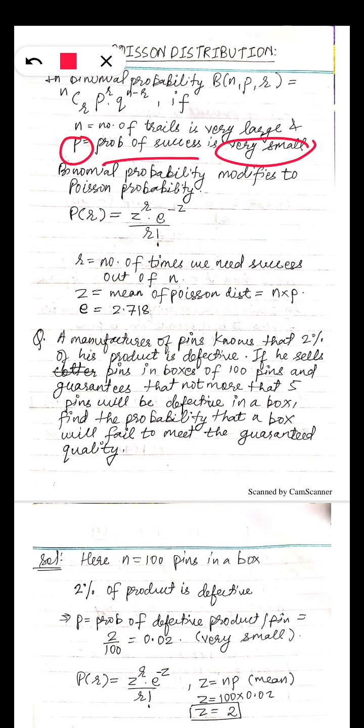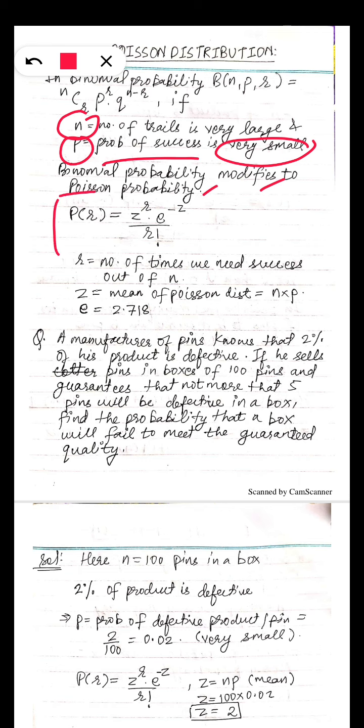In binomial it was sometimes half and half, or 3/5, something like that. But if the probability of success is very small and the number of trials or experiments is very large in number, my binomial distribution modifies to Poisson probability distribution.